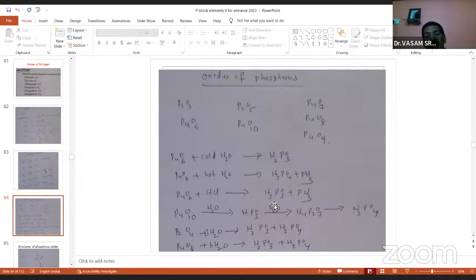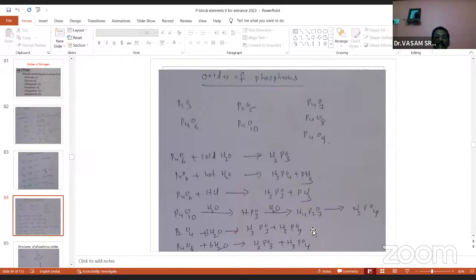The metaphosphoric acid on further hydrolysis gives pyrophosphoric acid and finally orthophosphoric acid. So P4O10 gives orthophosphoric acid. Metaphosphoric acid and pyrophosphoric acid are the intermediates. The final compound is phosphoric acid.